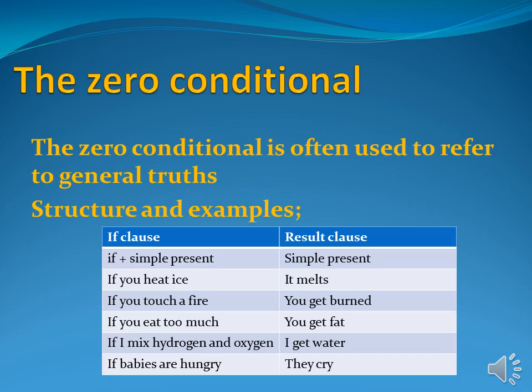You get burned. If you eat too much, you get fat. Of course, if we eat too much, we'll get fat. If I mix hydrogen and oxygen, I get water. If babies are hungry, they cry.